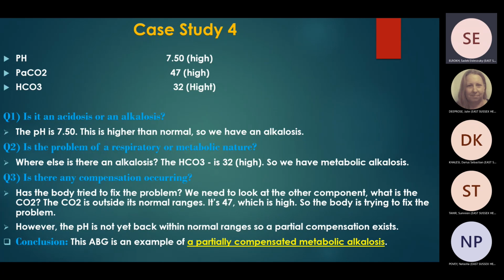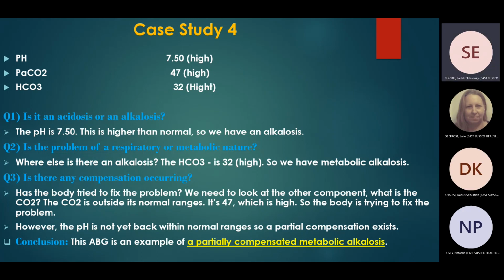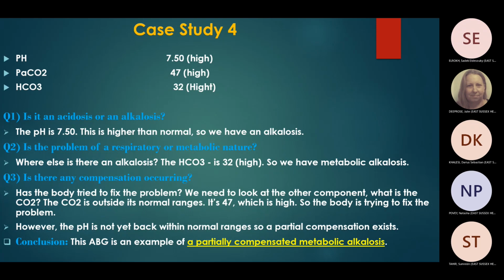Here, you have to go back to the pH. pH is high, so this is alkalosis. PCO2 of 74 will cause acidosis, not alkalosis, right? So this is metabolic alkalosis because bicarb is high, isn't it? So metabolic alkalosis with partial compensation. PCO2 is trying to compensate, but it failed. So after pH, you have to decide if it is alkalotic or acidotic, and then bicarb and PCO2 decide if it is metabolic or respiratory, okay?